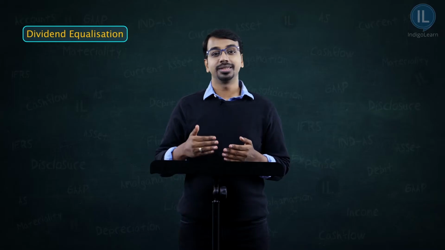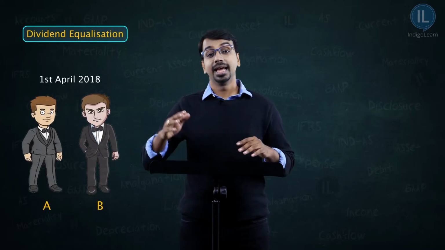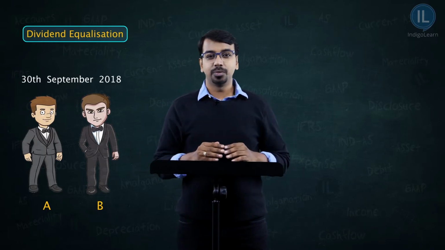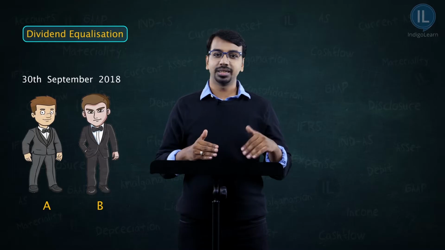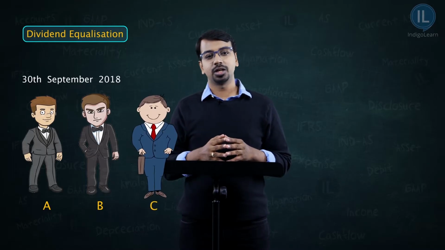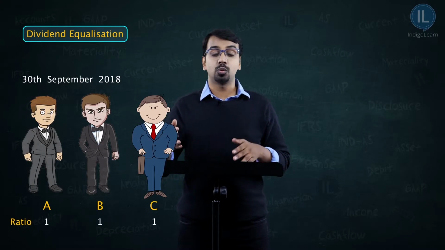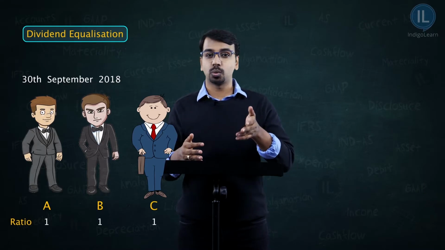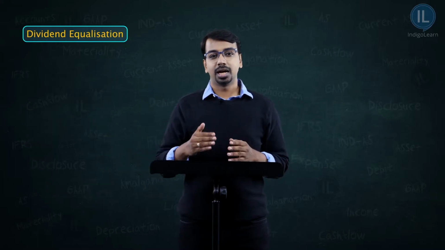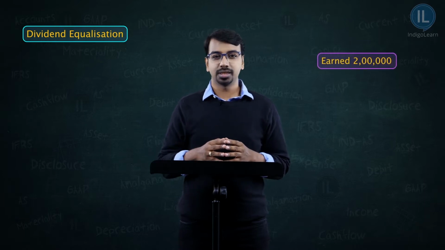Imagine there are two partners A and B who started a partnership business on 1st of April 2018 and they shared the profit and losses equally. On 30th September, they admitted one more partner by the name C, and now all the three partners share profit and losses equally, that is 1:1:1. So at the beginning it was 1:1, on 30th September it is 1:1:1, and they continue the business till 31st March 2019. Now in this business during the year they earned 2 lakh rupees.